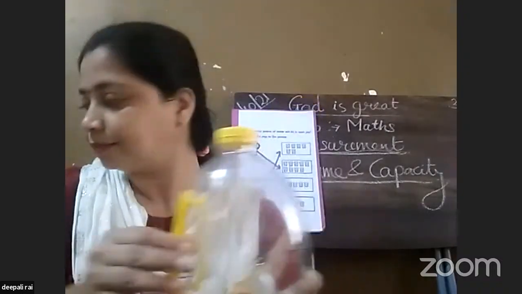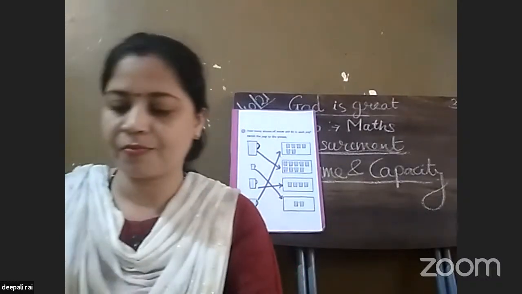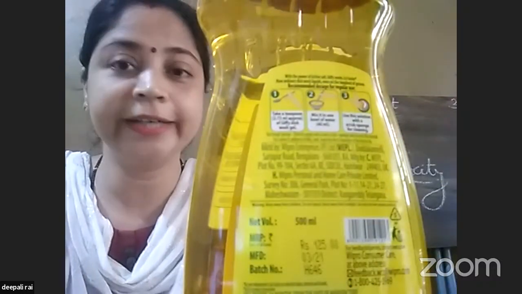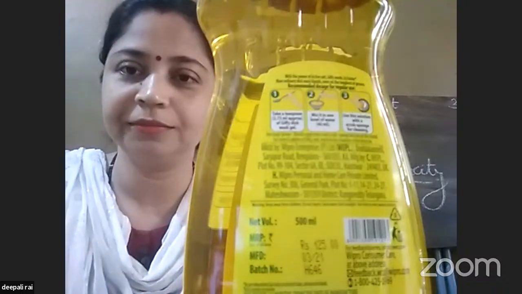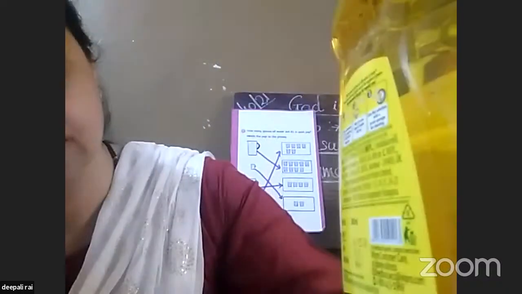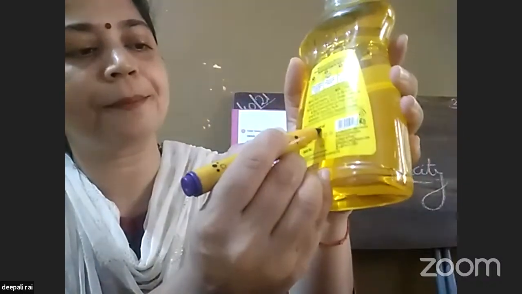Okay. Now see here. Now read the volume and tell me what volume is written here. Read the volume. See, here it is written volume. I'm going to mark it, just read it.